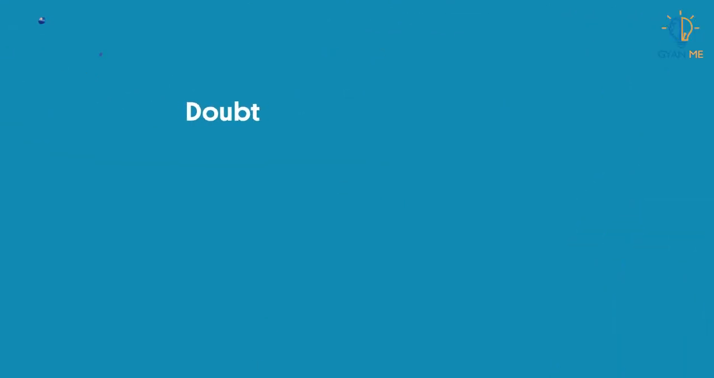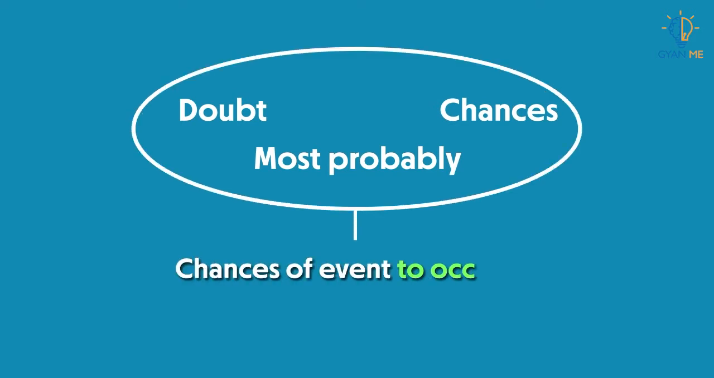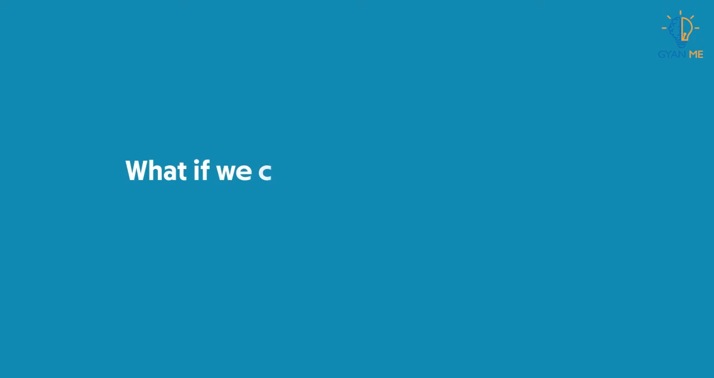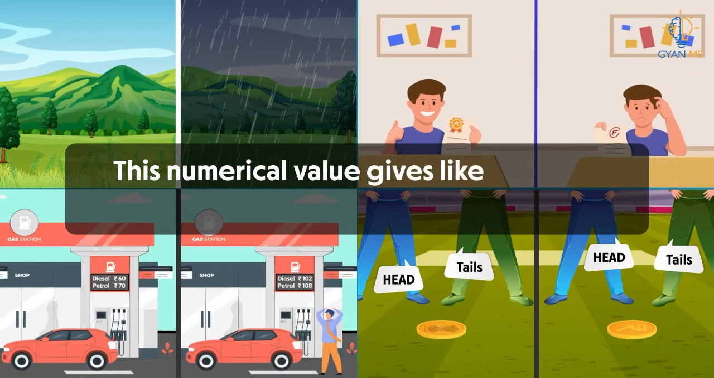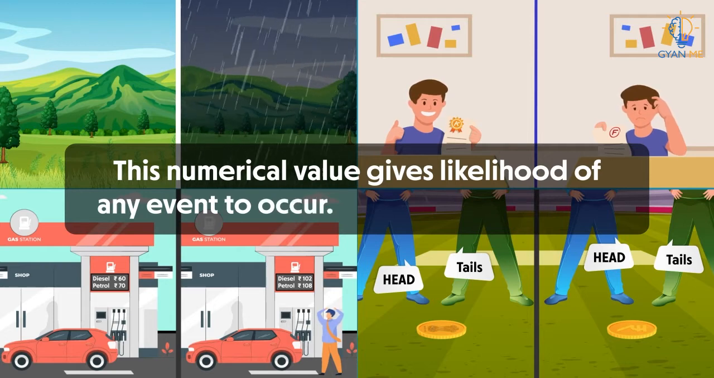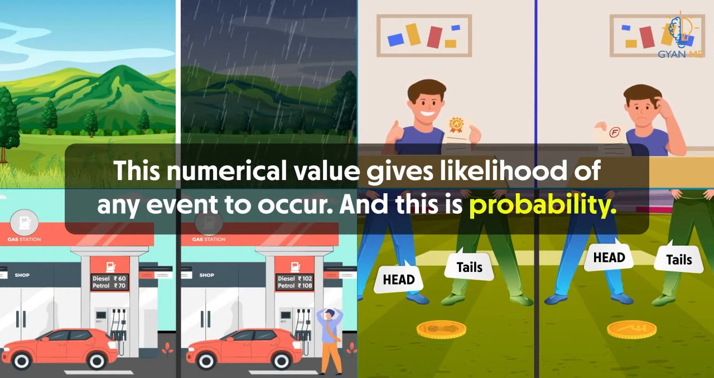So these words, doubt, most probably, chances, etc., show the chances of occurrence of an event and chances of the event not occurring. But what if we could measure the amount of these chances numerically? So students, we have talked about chances of an event occurring. But in maths, what if we could measure the amount of such chances numerically? Yes, this numerical value gives the likelihood of any event to occur. And this likelihood is nothing but the probability that we calculate.